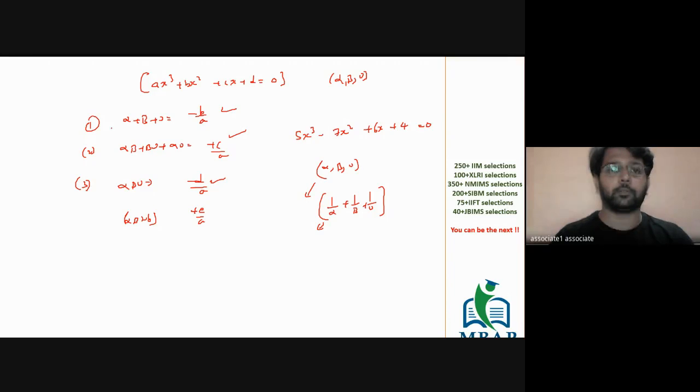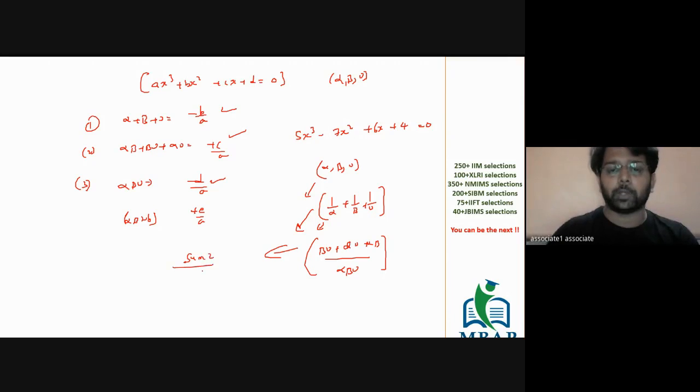Do we have the answer for the given question? Okay. So if you generally have to solve 1 by alpha plus 1 by beta plus 1 by gamma, you will say the LCM is going to be alpha beta gamma. The numerator is going to be beta gamma plus alpha gamma plus alpha beta. This basically is sum of all the roots taking 2 at a time divided by sum of all the roots taking 3 at a time.